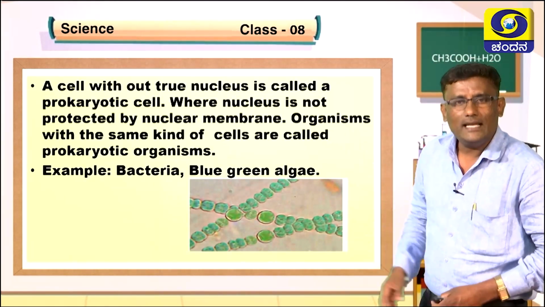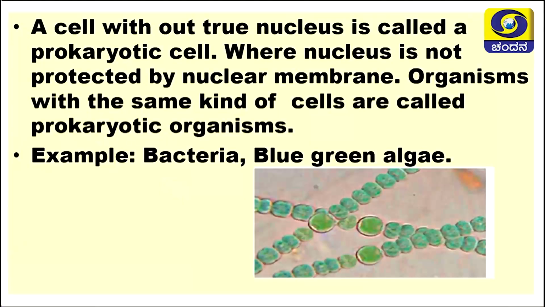Here the cell is without a true nucleus, in the sense that the nucleus is not protected by a nuclear membrane, and such a cell is considered a prokaryotic cell. The organisms which contain prokaryotic cells are considered prokaryotic organisms. The best example of prokaryotic organisms is bacteria, and here you can also observe blue-green algae. Here the nucleus is not protected by a nuclear membrane. That is why these kinds of organisms are considered prokaryotic organisms.